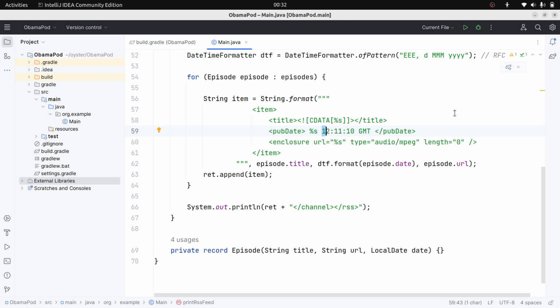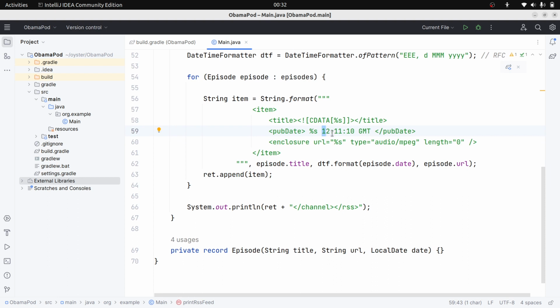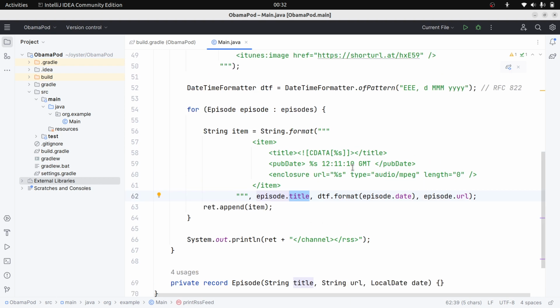This is the RFC 822 date format they used, that I given here. Then here the audio URL is given. Basically I am using string format, passing the title and date, and doing some formatting. You can see I used a pattern: day name, date, month and year.